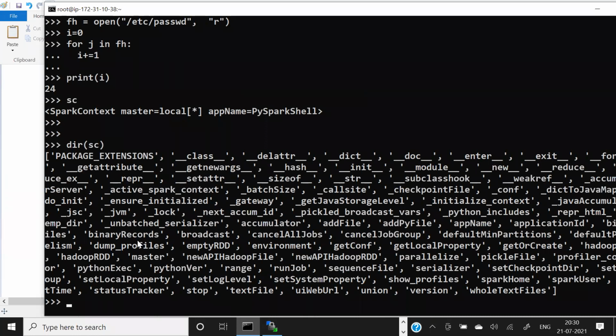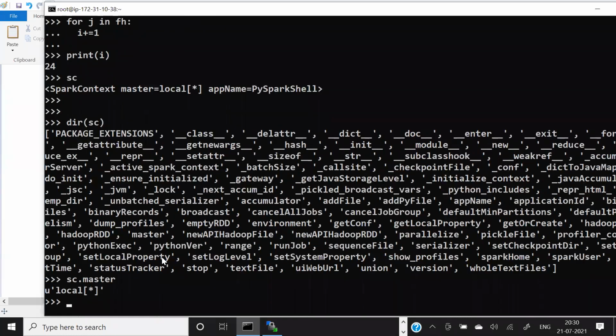There's a lot of methods that come up, depending on what you want to do. For example, there's a method called master. If you run sc.master, it will tell you where the master is running. Right now we have a local computer running with a Spark local cluster, so it is running on my local machine. Technically, lots of parameters or functions come up, depending on what you want to do.